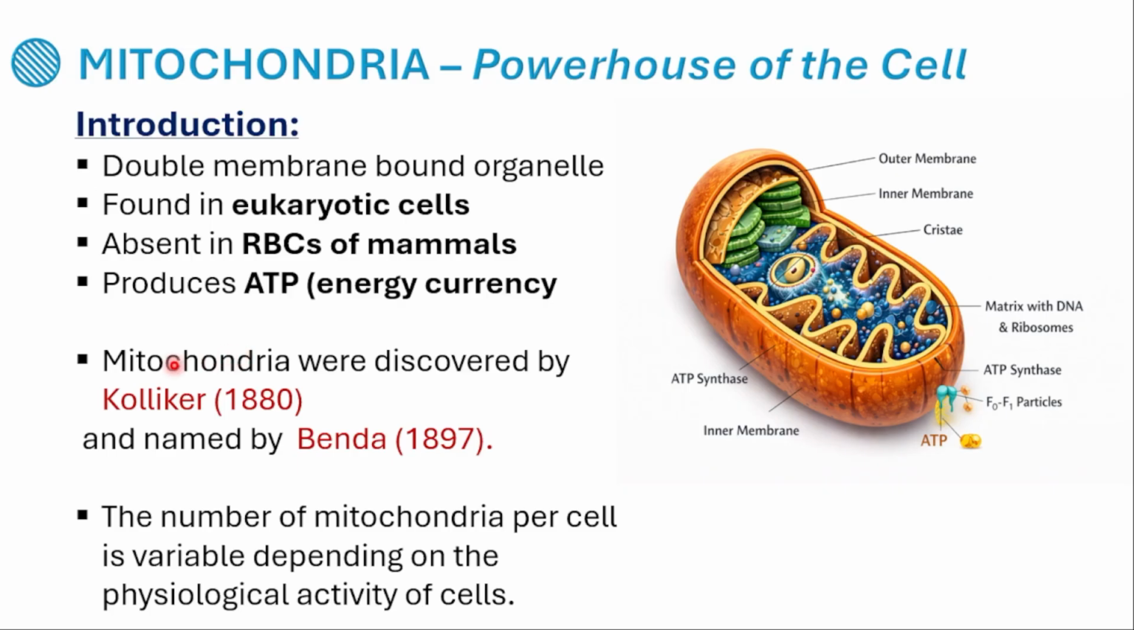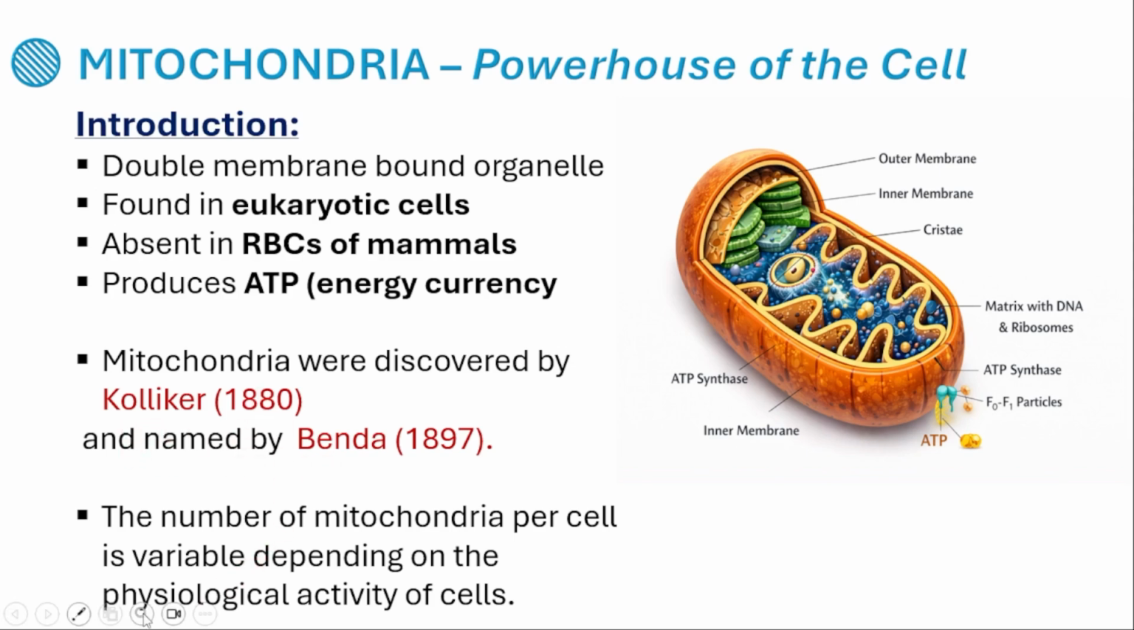Now, mitochondria were discovered by Kolliker. Who discovered the mitochondria? Kolliker discovered it in the year 1880 and it was named by Benda. The name mitochondria is given by Benda and it was discovered by Kolliker.